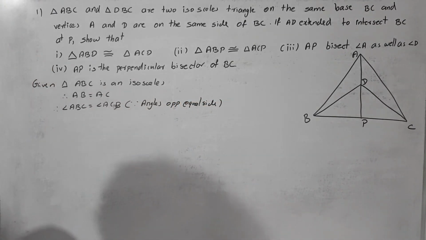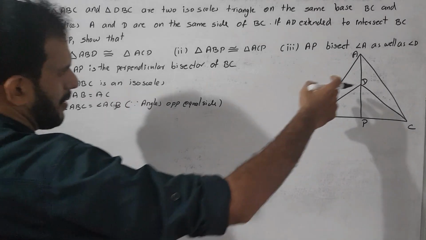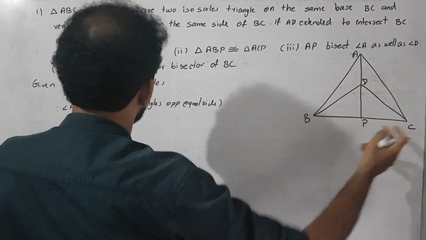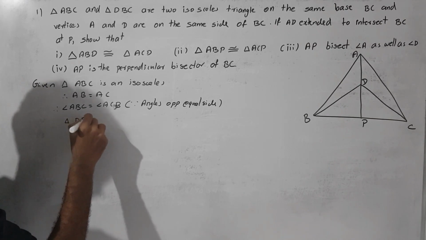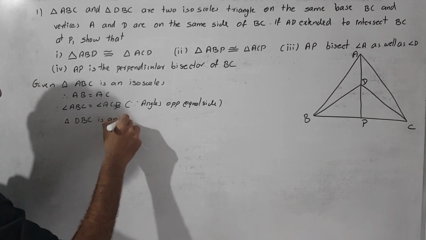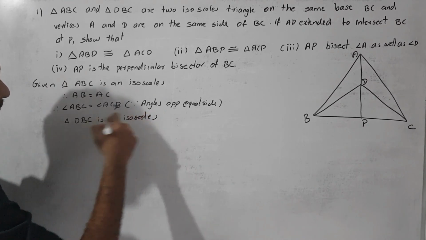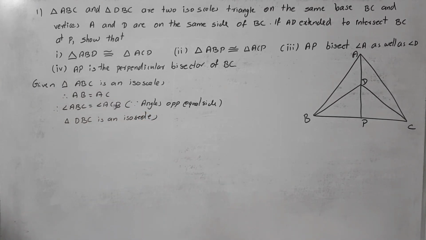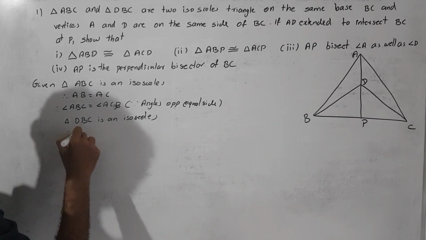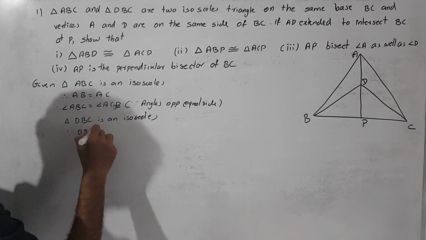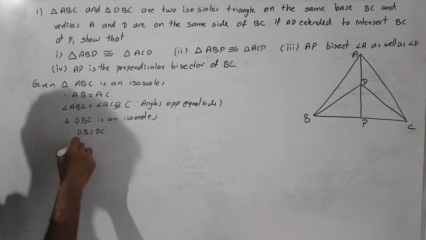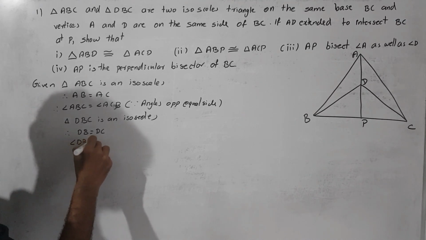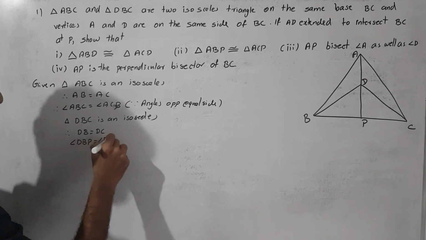Then next we get one more. What is that? The same idea in the case of triangle DBC. Triangle DBC is an isosceles triangle. Therefore DB is equal to DC, and angle DBP is equal to angle DCP.